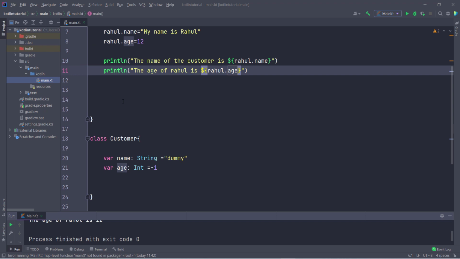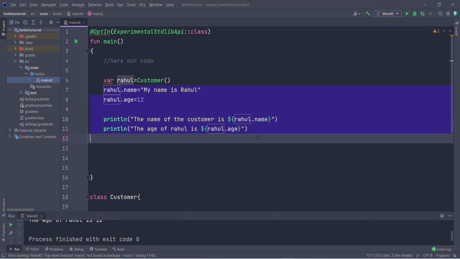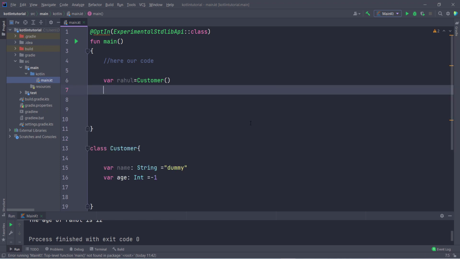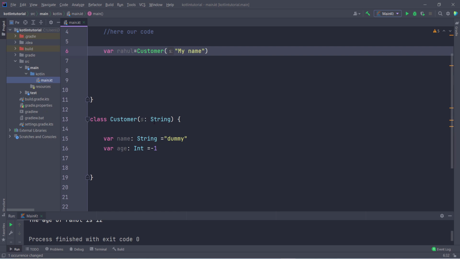Now you can also create a constructor, and inside this you can directly pass the name if you want. Let us suppose I delete this one, and inside this I want to pass some values. Let us suppose I want to pass some data like my name, I type this string, and then you simply click on add parameter to constructor and click on refactor. It will automatically add these parameters here. You can see this is a variable name and this is a string, so it will automatically pass this as a string.